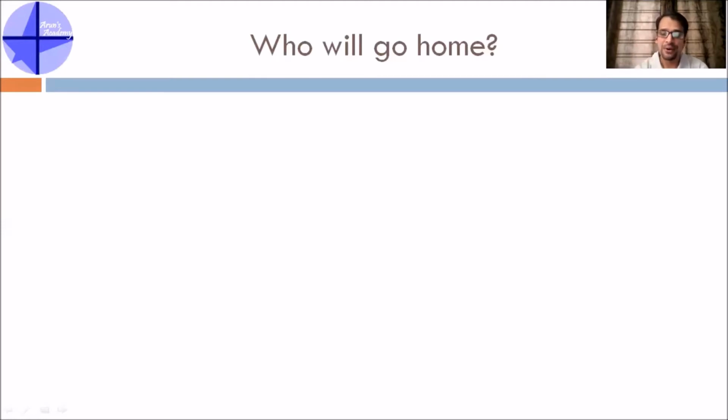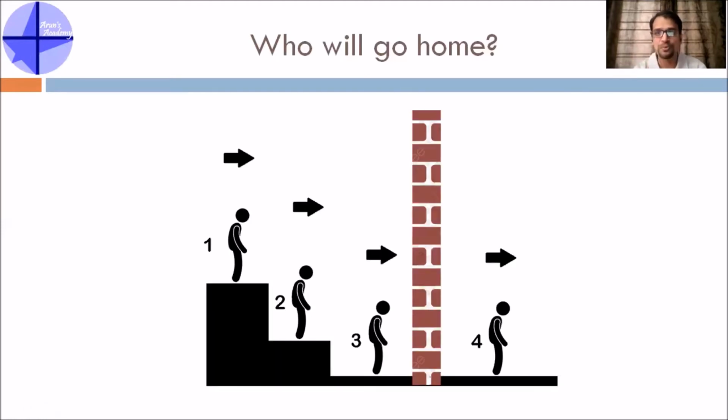Now I will show you how these 4 people are standing. There are 4 prisoners, 1, 2, 3, and 4. 1 and 2 are standing on a staircase. 3 and 4 are standing on the floor. There is a very tall, opaque brick wall between 3 and 4. The direction shows that all 4 of them are looking in the same direction. They can't turn their heads. This is the situation.